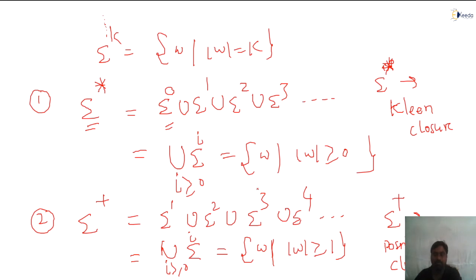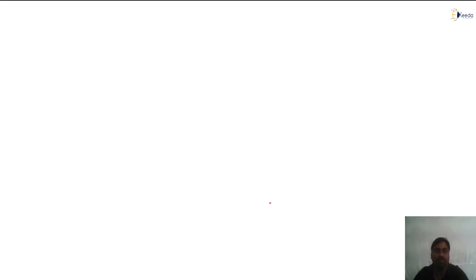So I'll give now some more points. Now look at this. So what is sigma star? Again I'll take, suppose the alphabet is A comma B. If I take length 1, nothing but A comma B. Length 2 means AA, AB, BA, BB. I have told you, right? Length 3, length 4 will be there. If I take sigma star, what is sigma star containing? Length 0. Length 0 means what? Zero length string, nothing but epsilon.